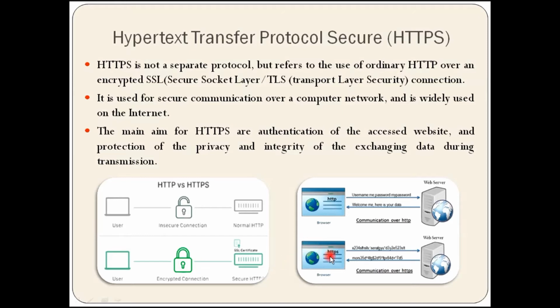So we can see it here, when data is sent through HTTPS, it is encrypted, meaning it is jumbled, and then it reaches the web server. When the web server gives a response, it is also encrypted, meaning in jumbled form, and then we receive it and decrypt it in our computer so that we can read it properly.